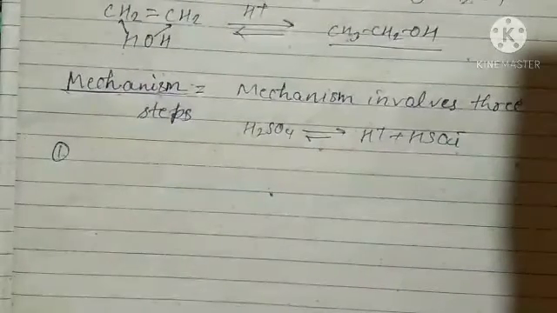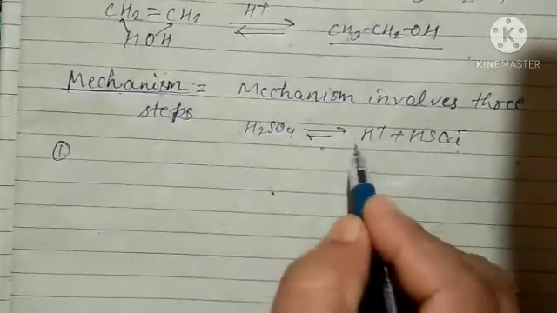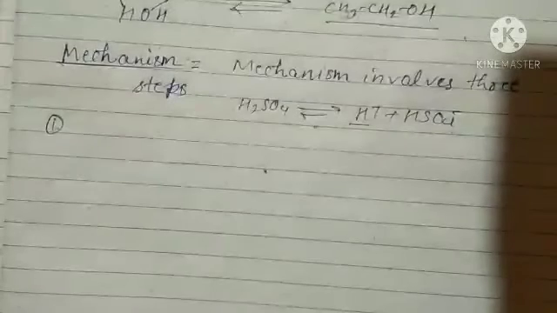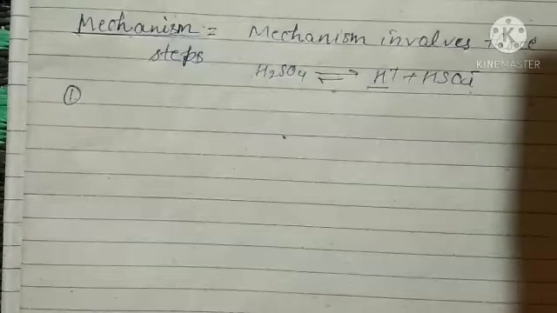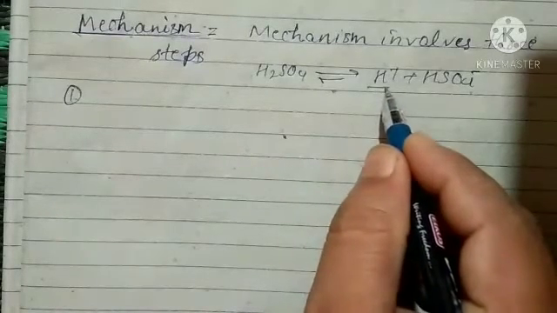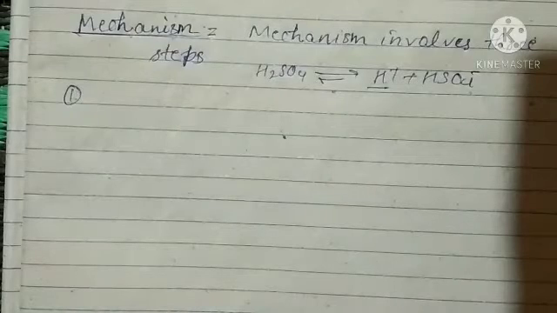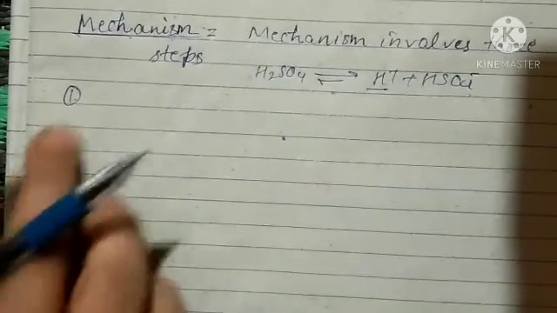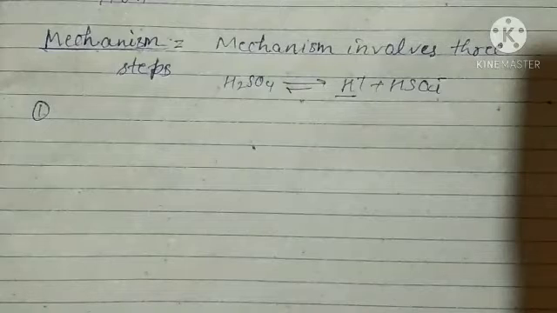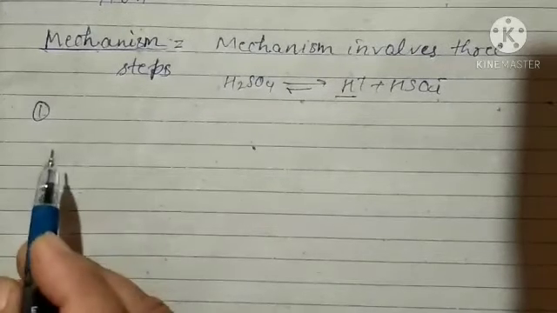This H plus attacks the alkene, and since it has a positive charge, it acts as an electrophile, because it attacks the position where electron density is more. Let us see the protonation of the alkene.